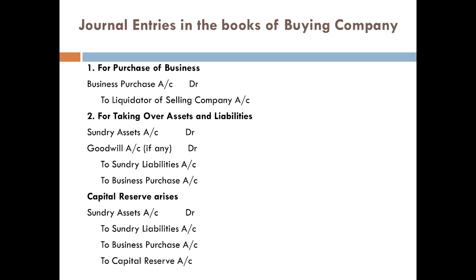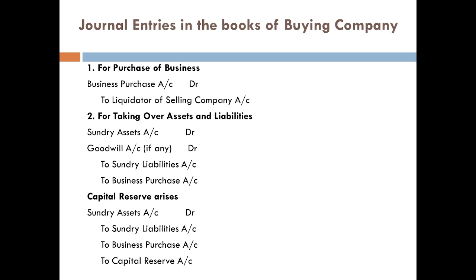The next one is for taking over the assets and liabilities of the selling company. The sundry assets such as land and building, furniture, plant and machinery, stock, sundry debtors, and bills receivable are all taken over, and goodwill, if any, is also taken over by the buying company. So it is entered on the debit side. It is a debit balance. Assets will always appear on the debit side.